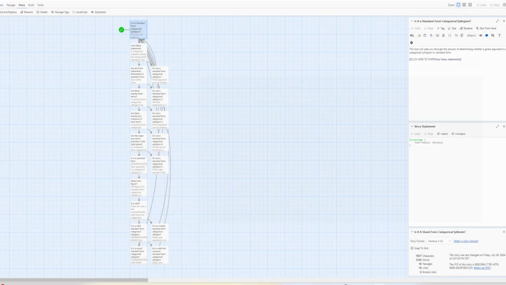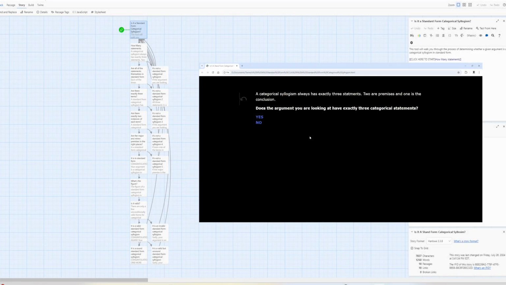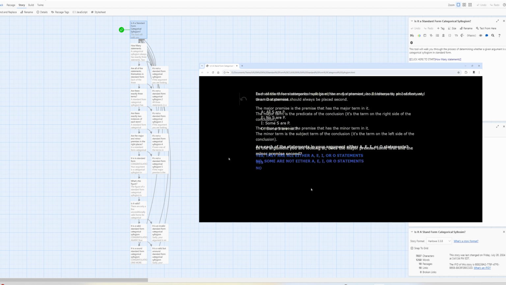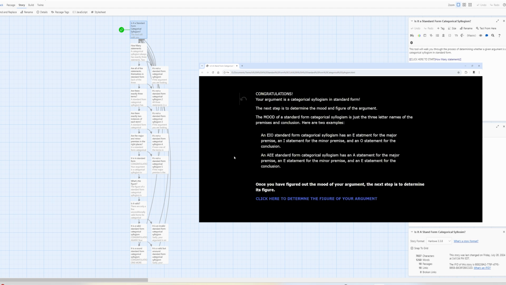Now here's another twine, this time created to walk students through an analysis of a categorical syllogism to check to see if it's in standard form, and then to check to see if it is unconditionally valid. This twine is of the branching sort, with 18 passages, 8 possible outcomes, and a couple of gauntlets.